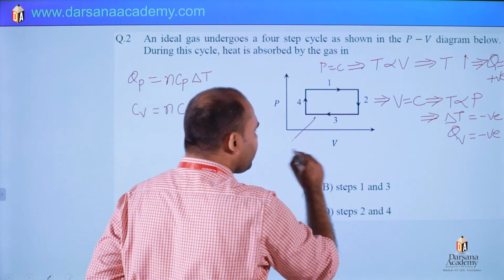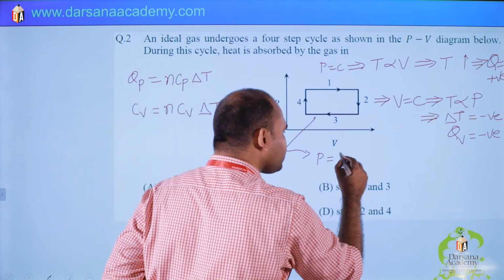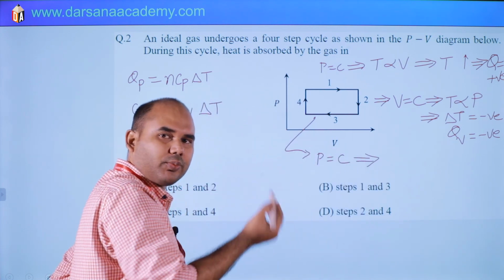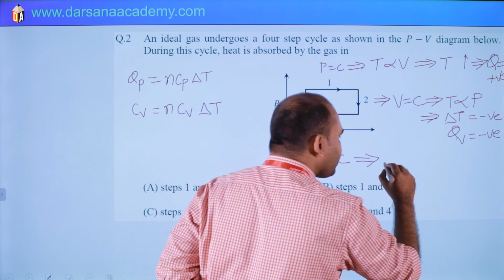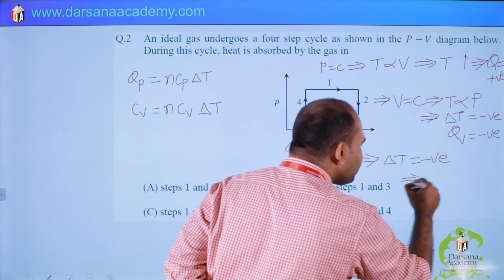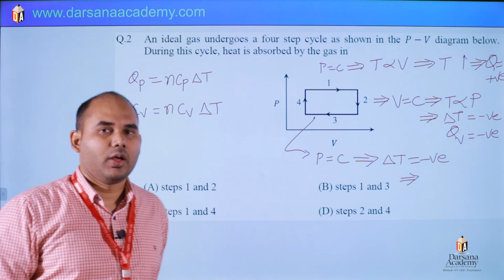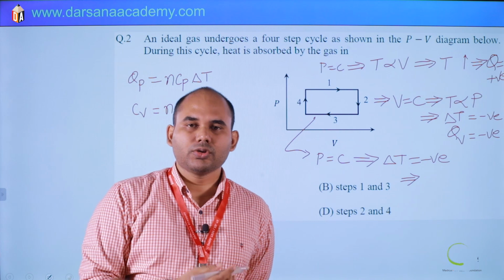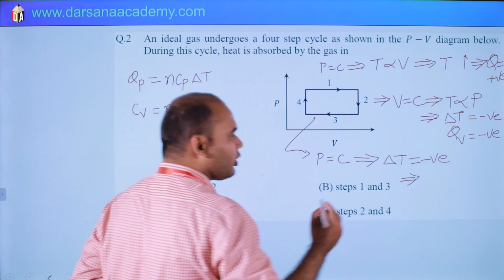In the third process, again pressure is constant and volume is decreasing, so temperature will decrease. So delta T is again negative. Heat transfer at constant pressure is nCp delta T, so there is heat rejection, delta Q is negative.